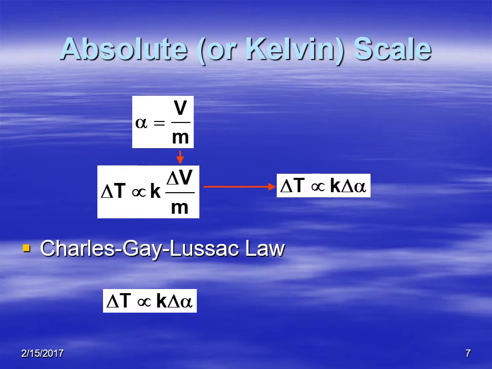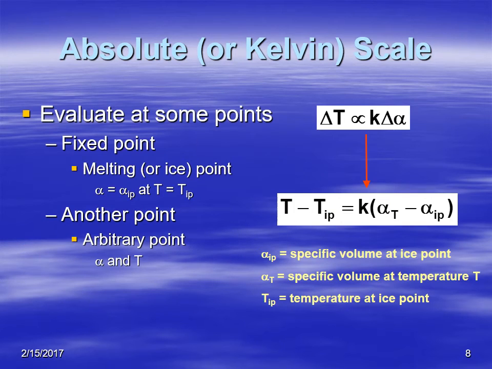So we're going to use this concept of specific volume and put it into the Charles-Gay-Lussac law. And when we do that, we have a relationship between temperature and specific volume, the inverse of density. So this equation looks a lot like a line. It's actually linear. Temperature is proportional to specific volume. So if that's the case, then, as you do with lines, you can actually come up with an equation for that line if you have some known values. So let's stick some known values in here.